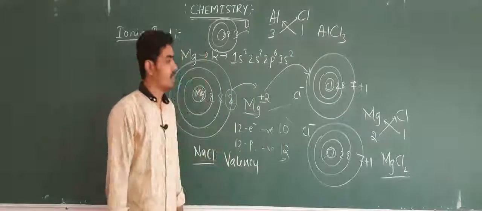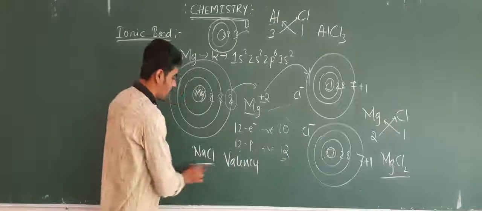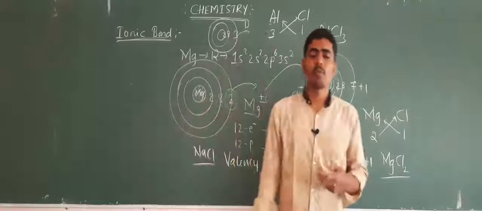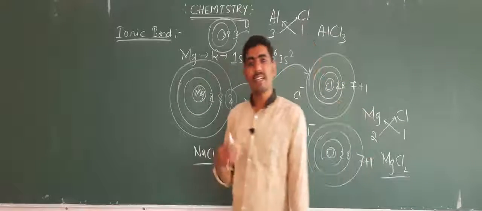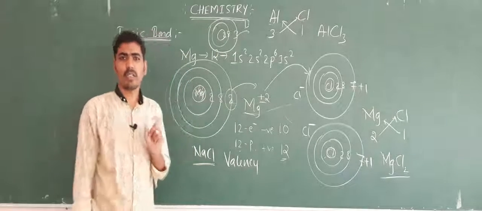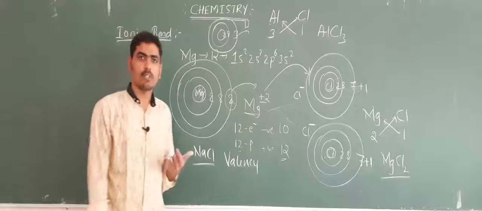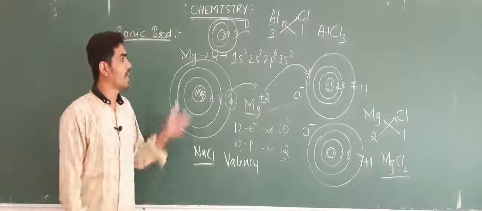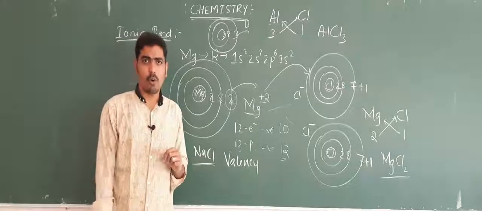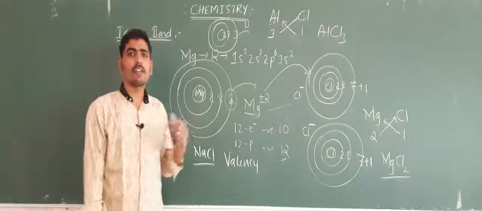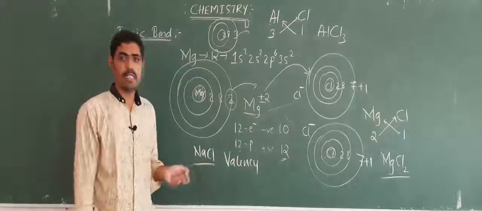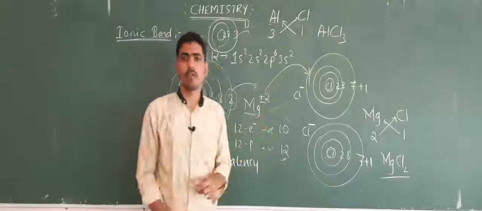Aluminum chloride, magnesium chloride, sodium chloride. So this is how we can write the formula of a compound by using their valency. Remember, valency is an important term that is most often used in chemistry, and this is all about the formation of ionic bonds: how the ionic bond is formed, what ions are, what valency is, and how to write the formula of the compound.